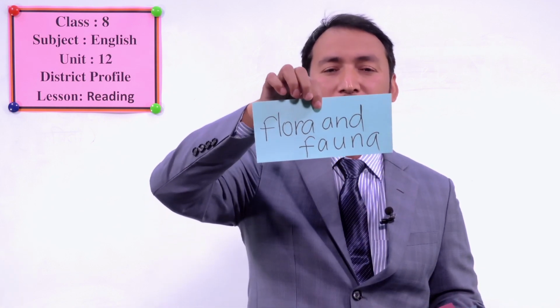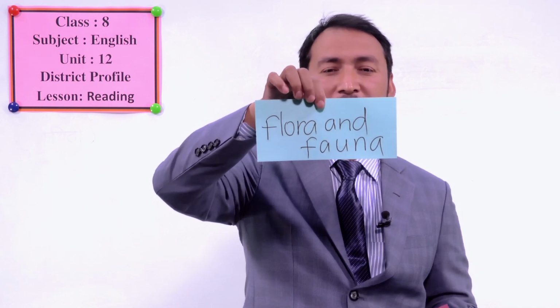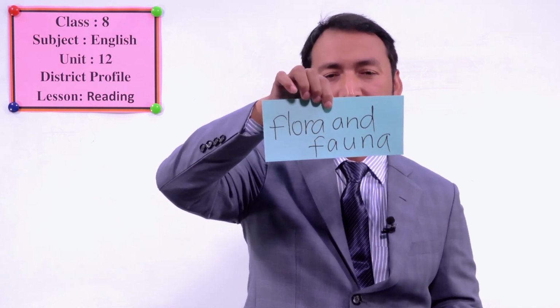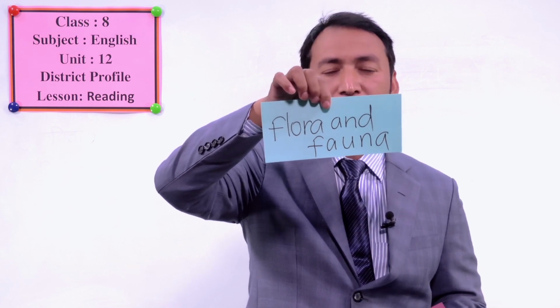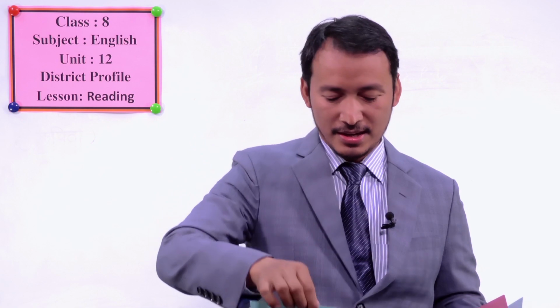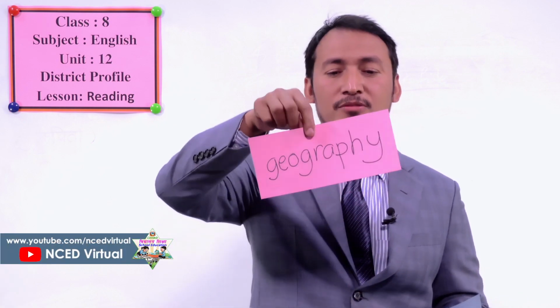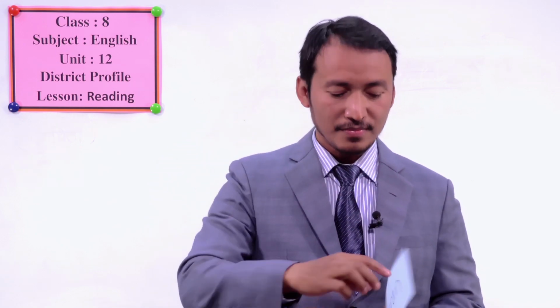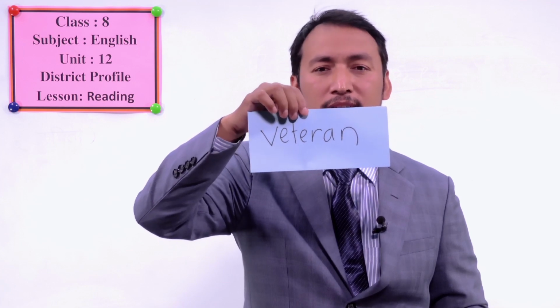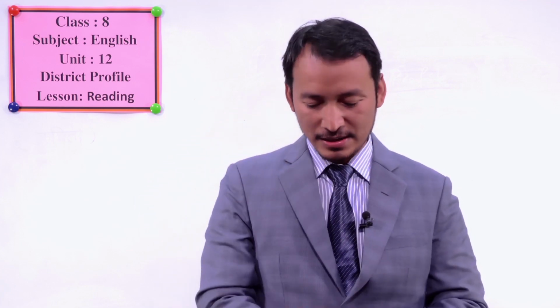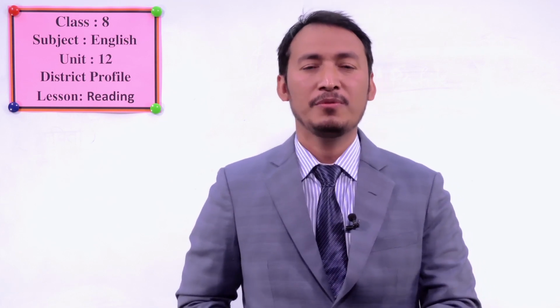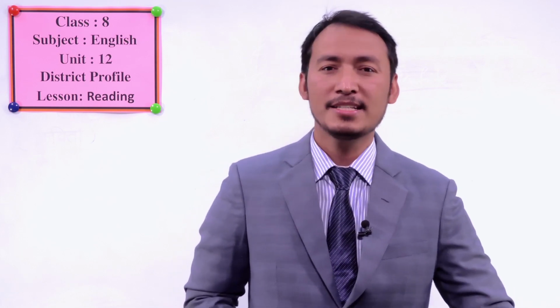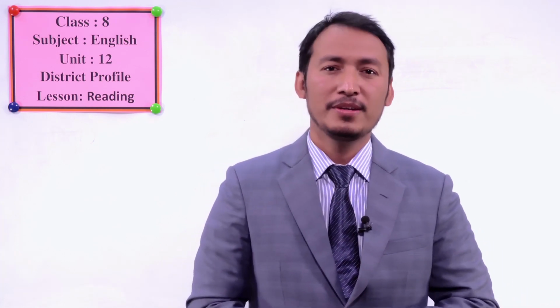And another important group of words we have is flora and fauna. Can you say it again? Flora and fauna. Okay. This one, geography. Can you say it again? Geography. Okay. And the last one is veteran. Okay. Veteran. We will learn these words as well in today's lesson, and we will read the whole text and do the exercises. So please note these words and guess their meanings before I tell you their meaning. Okay, students?